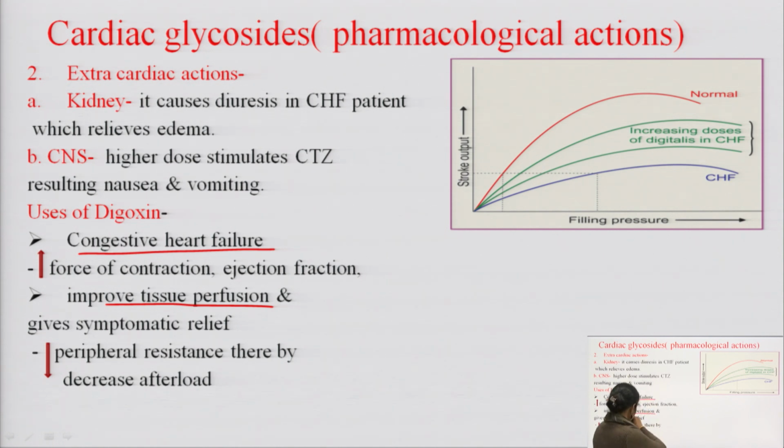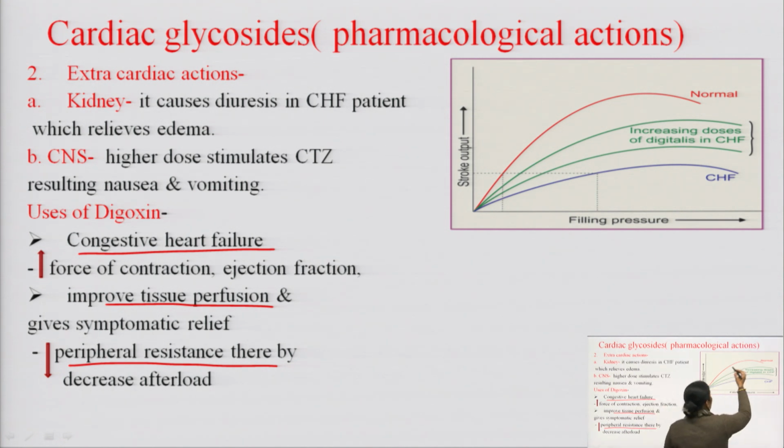Next, it decreases the peripheral resistance. When peripheral resistance is decreased, afterload is decreased, और आफ्टर लोड अगर कम होगा तो आपके CHF में रिलीफ मिलेगा. ठीक, if we can see the effect of cardiac glycoside in congestive heart failure.